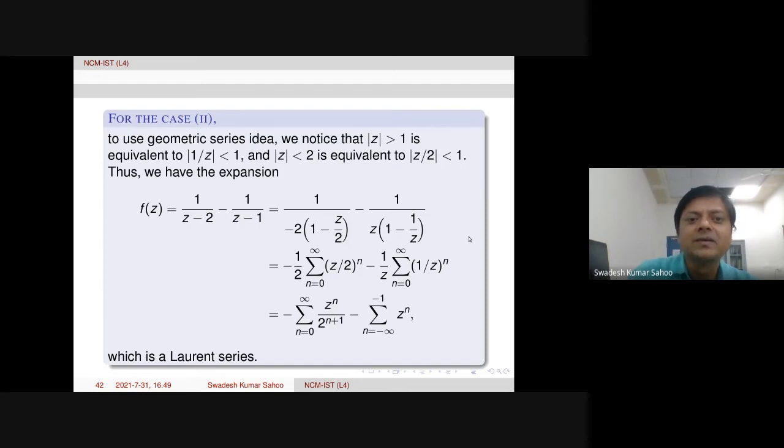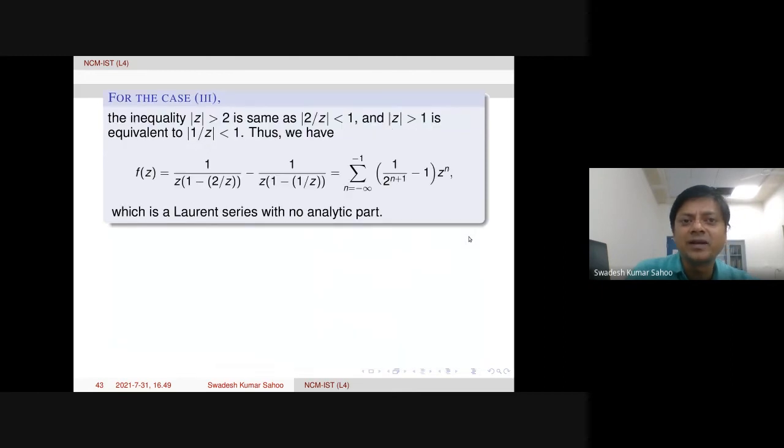Okay. The third part is mod z bigger than 2. So we need something less than 1. So here 2 by mod z is less than 1. Therefore 2 by z whole modulus is less than 1. But whenever mod z is bigger than 2, automatically mod z is also bigger than 1, because 2 is bigger than 1. So mod z bigger than 1 is there. So here also we have 1 over mod z is less than 1. So two things we need.